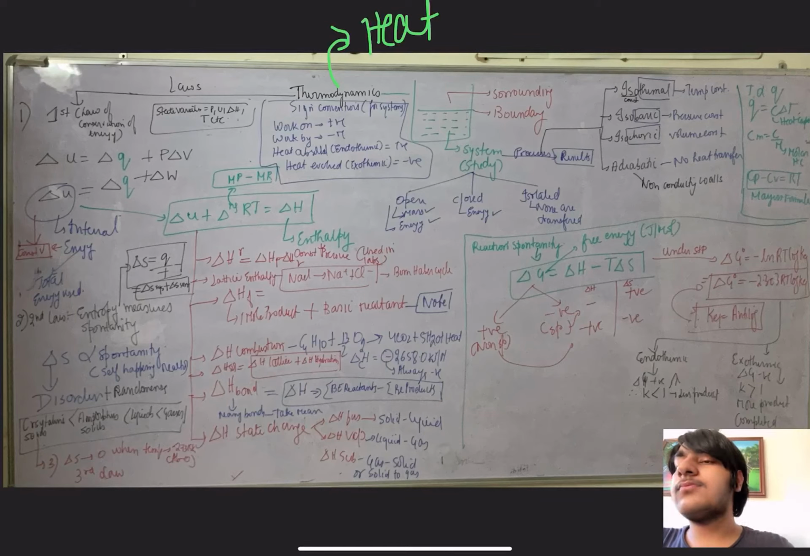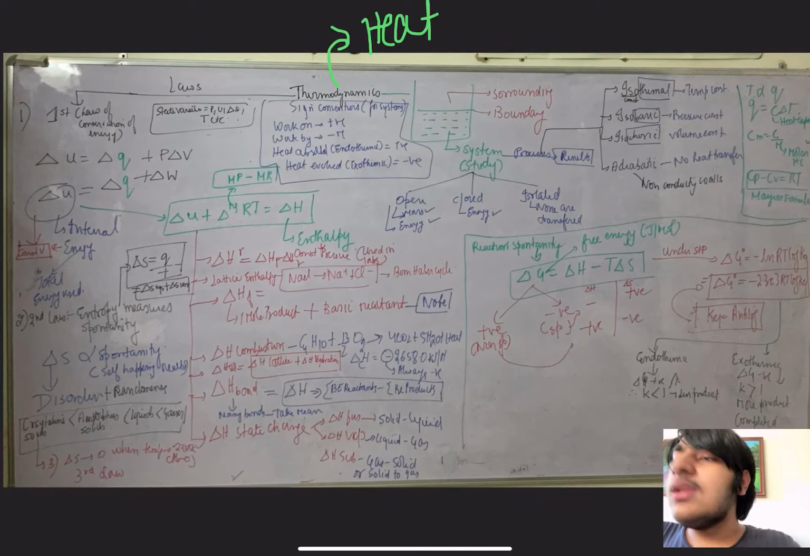Enthalpies are of many other types as well, but I have taken up the most important ones. The first is delta HR, that is enthalpy of a reaction, meaning the heat evolved or absorbed in a reaction. In an exothermic reaction it is going to be negative, and in an endothermic reaction it is positive, and the formula is heat of products minus heat of reactants, simply.